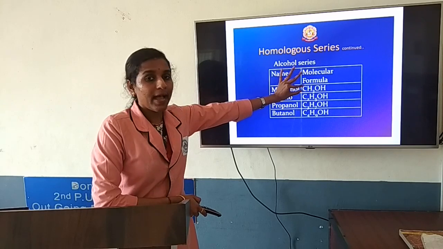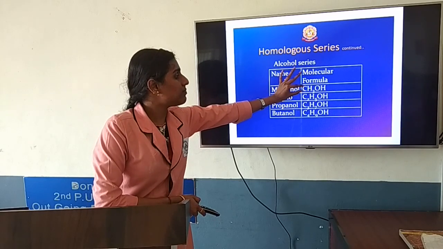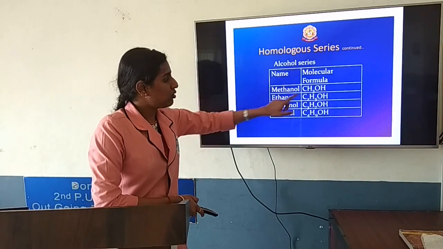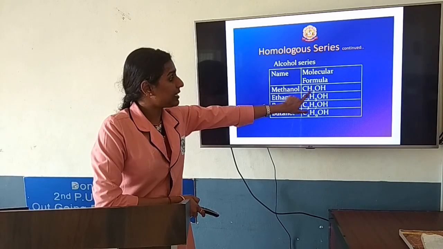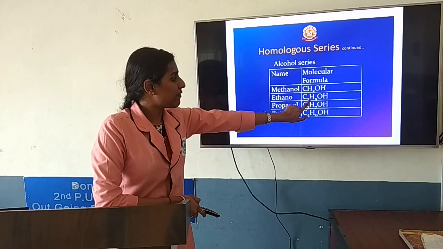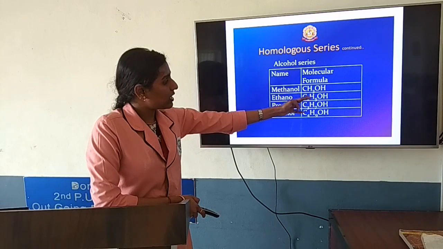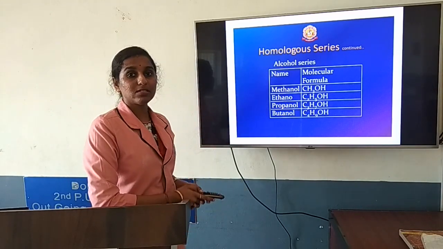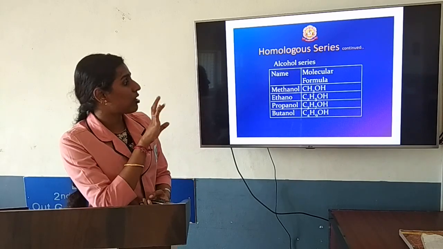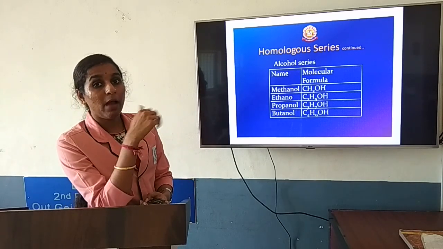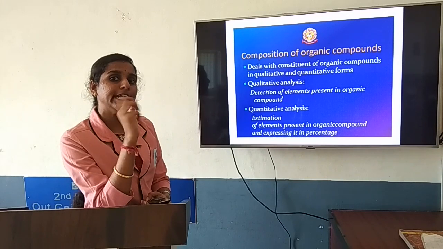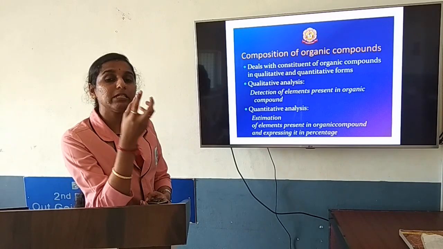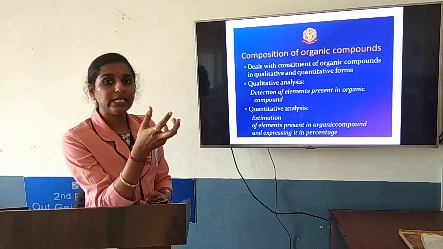For this compound, add CH2: carbon number is 2, hydrogen is 5, C2H5OH. Again add CH2, you will get the next one. This kind of group shows the same chemical property, because it has the same functional group. But when you go with the physical property, it varies, based on the molecular mass.